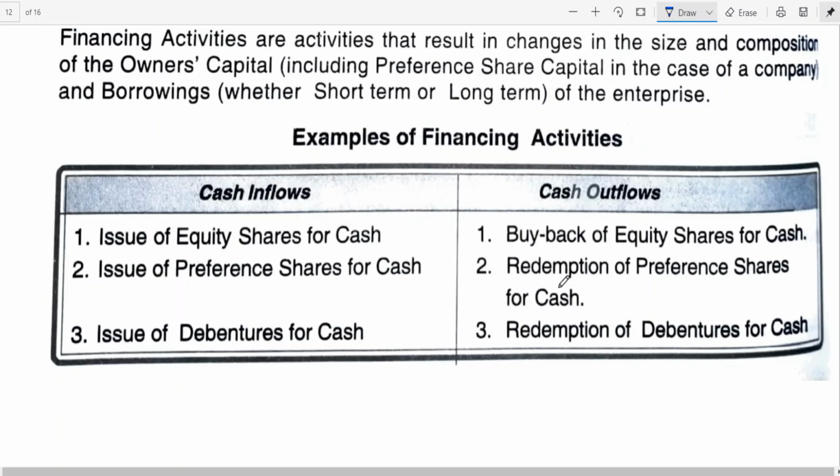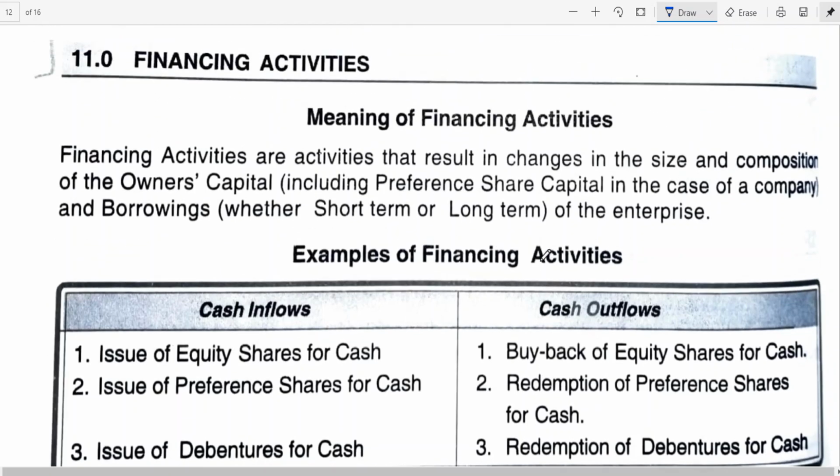These are the examples of financing activities. Okay, if you have any doubt, you can pause this and copy down, or look into it whenever you want.